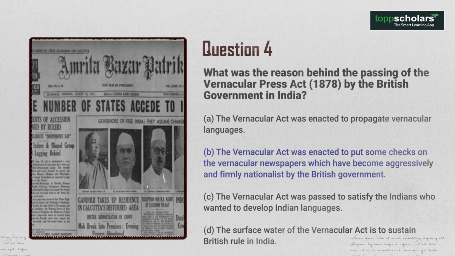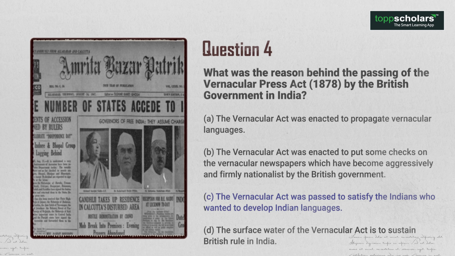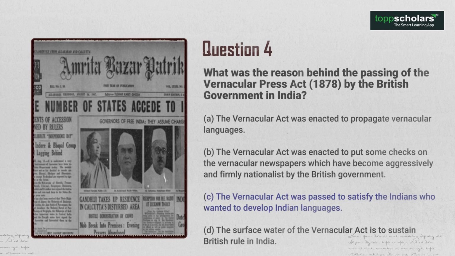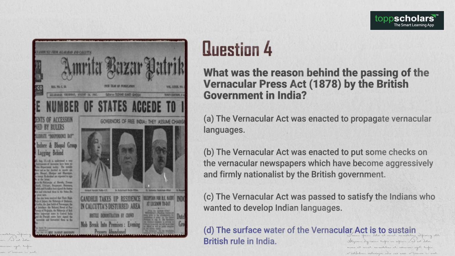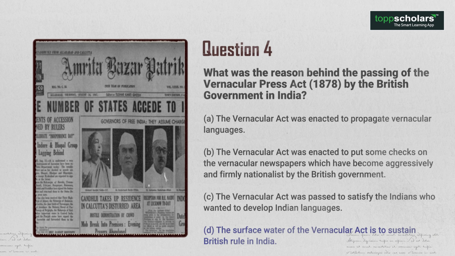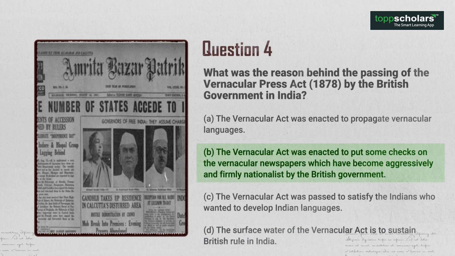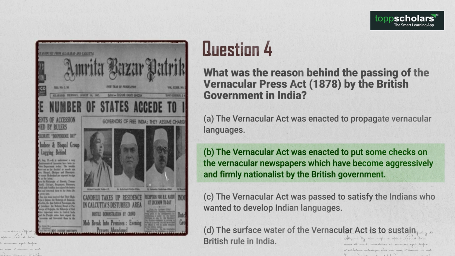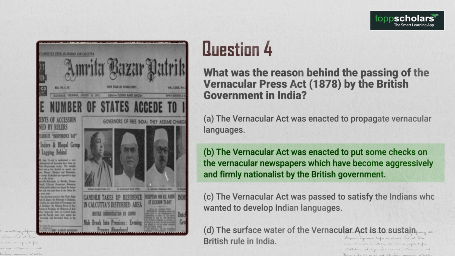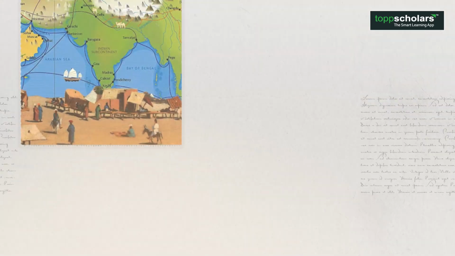C. The Vernacular Act was passed to satisfy the Indians who wanted to develop Indian languages. D. The Vernacular Act was to sustain British rule in India. What's the option? Yes, the answer is option B. The Vernacular Act was enacted to put some checks on the vernacular newspapers which have become aggressively and firmly nationalist.